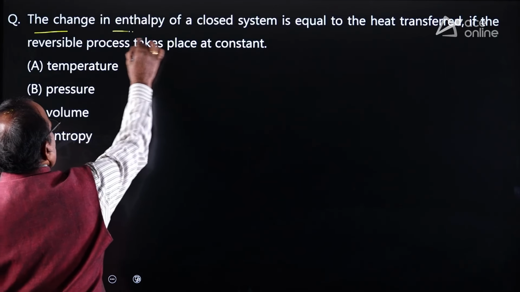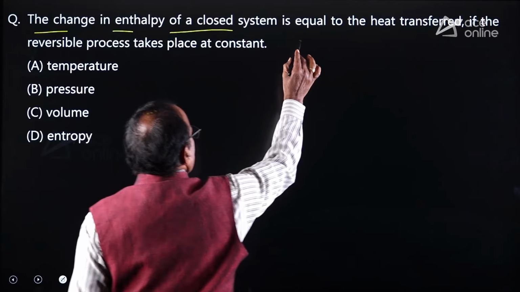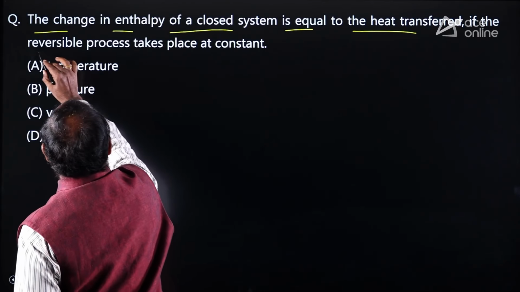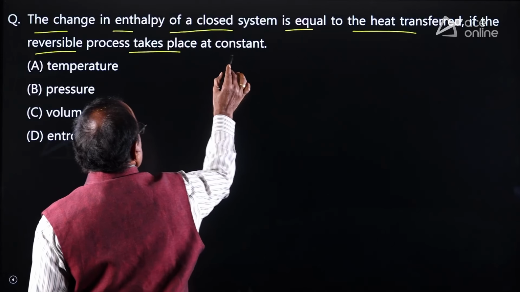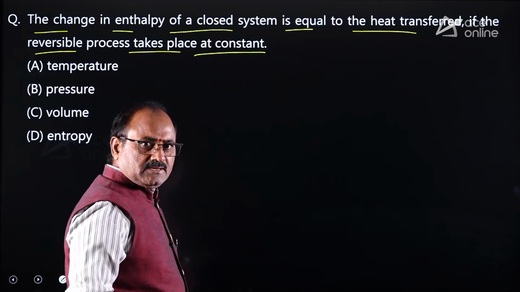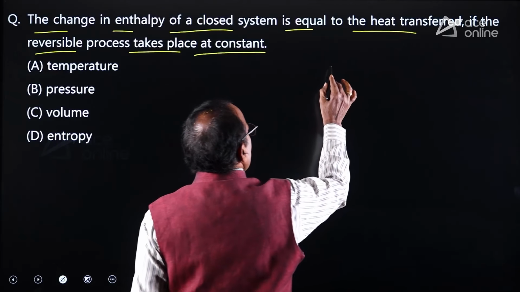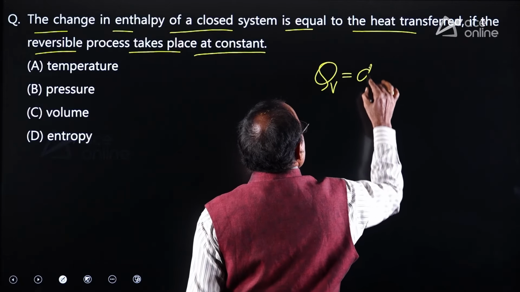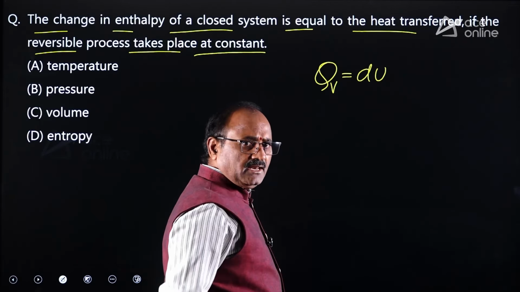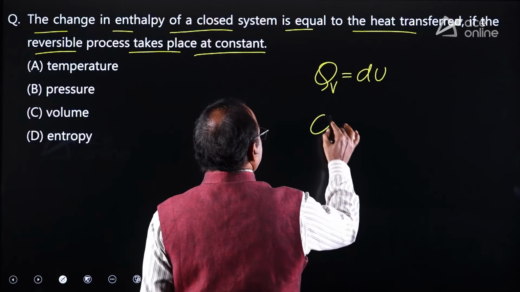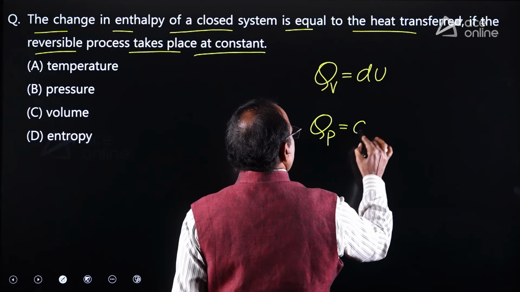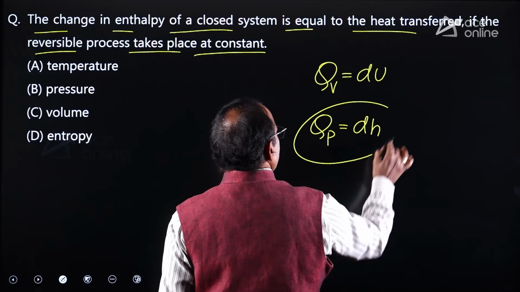Okay. Similarly, look at another question. The change in enthalpy of a closed system is equal to the heat transfer if the reversible process takes place at constant pressure. Dear friends, remember, the amount of heat transfer at constant volume is equal to change in internal energy, whereas the amount of heat transfer at constant pressure is equal to change in enthalpy.